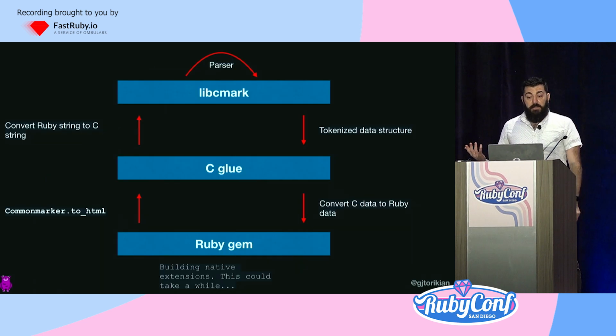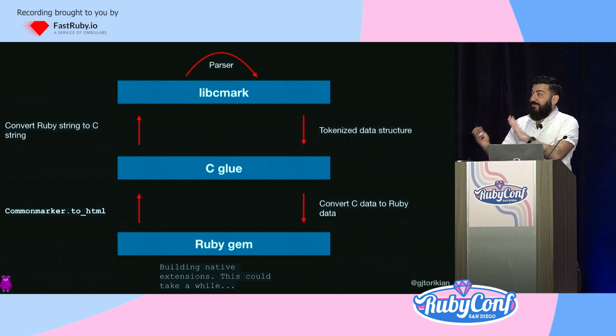And so here's what that looks like in the context of a Ruby gem. A Ruby user passes a string into the gem that goes into some underlying glue code. That glue code takes that string, it converts it from Ruby into like a C format string. That C string goes into libcmark. Libcmark does whatever it needs to do. Libcmark sends the result back to the glue code. The glue code converts that data back into Ruby data.